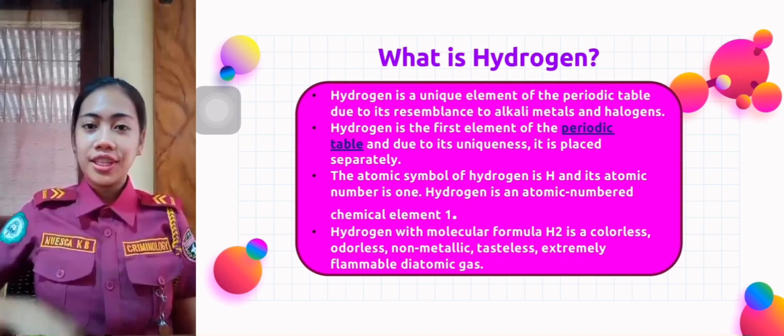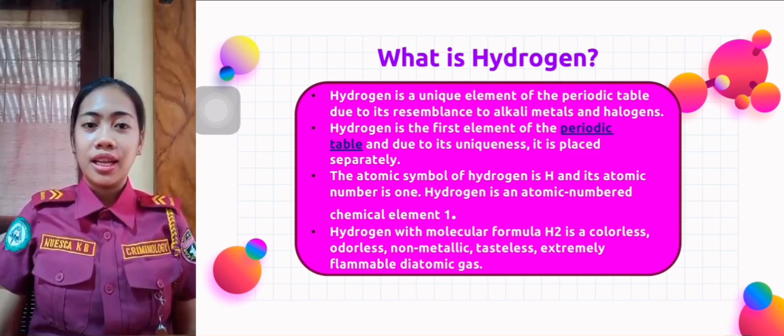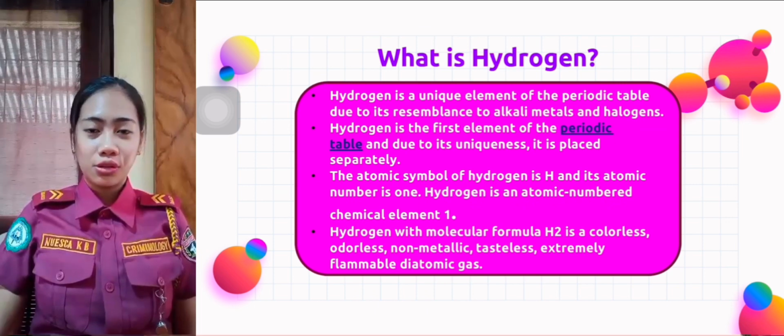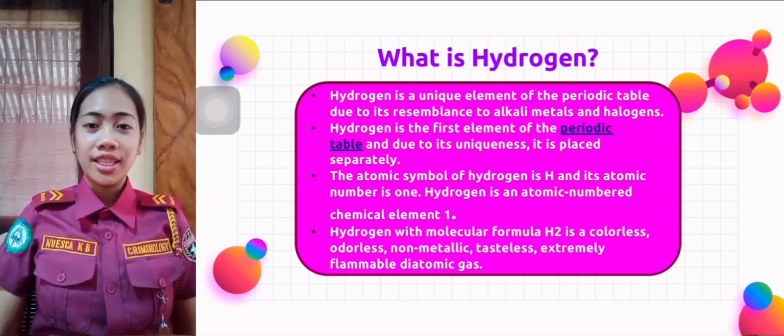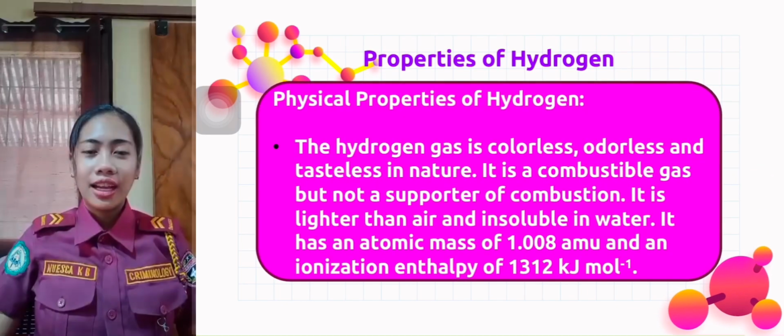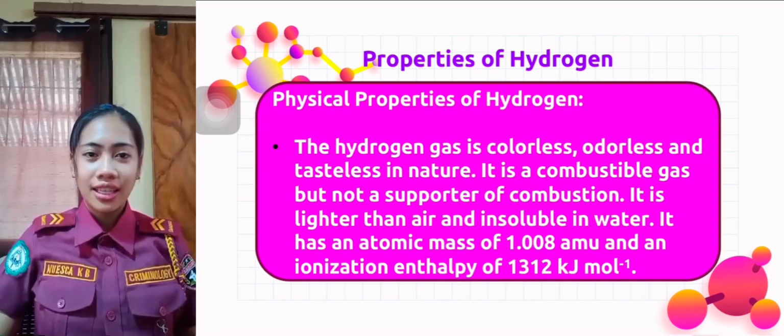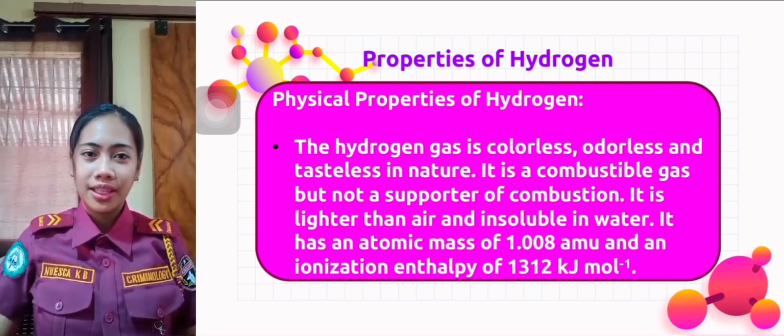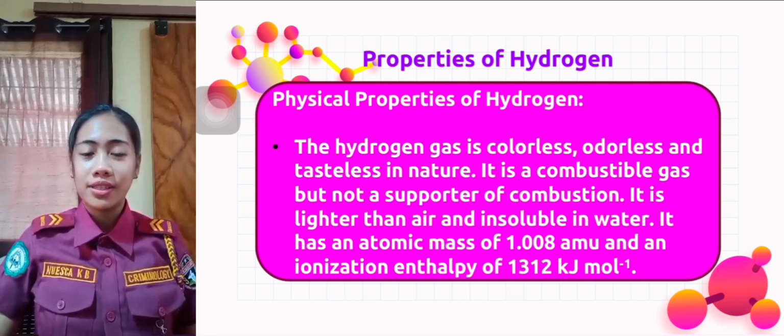Hydrogen is the first element on the periodic table, has the atomic symbol H and atomic number 1, and has a molecular formula H2. Hydrogen is also unique among the elements in the periodic table because it has similarities to alkali metals and halogens, and so it is placed separately. Hydrogen is a colorless, odorless, tasteless, and flammable gaseous substance that is the simplest member of the chemical elements.